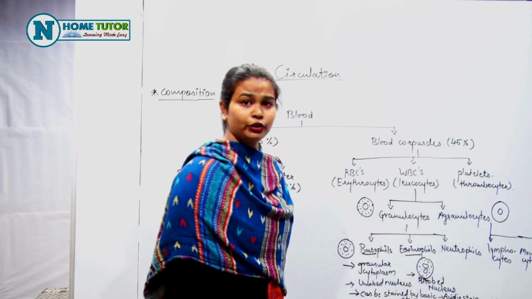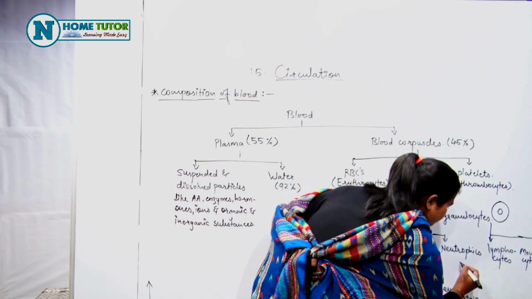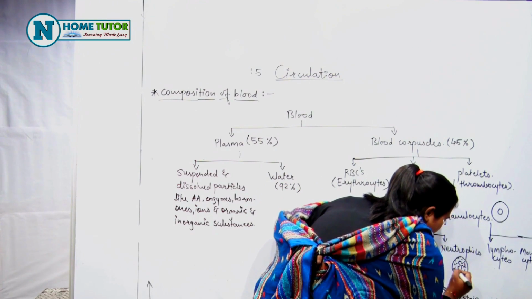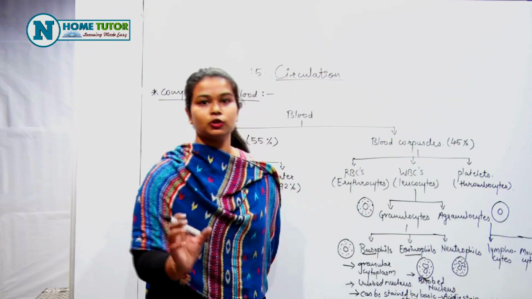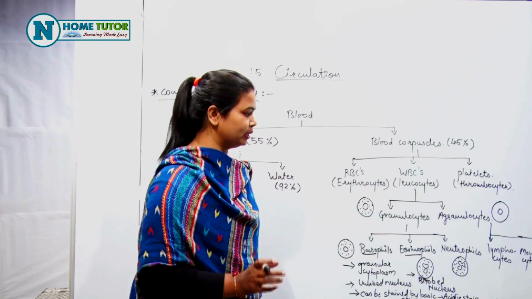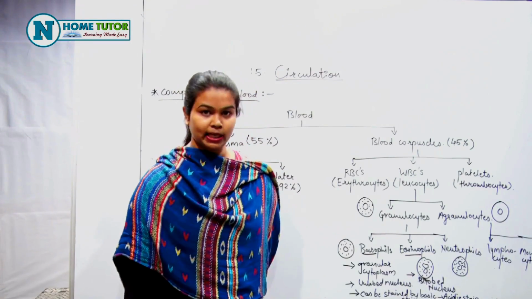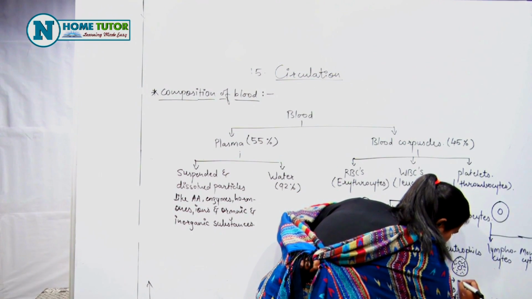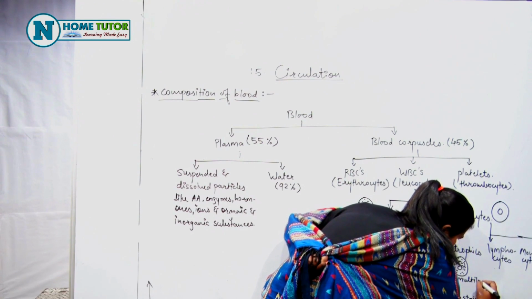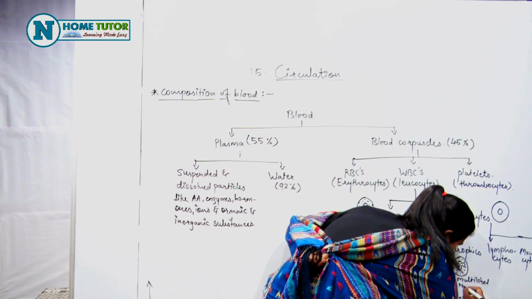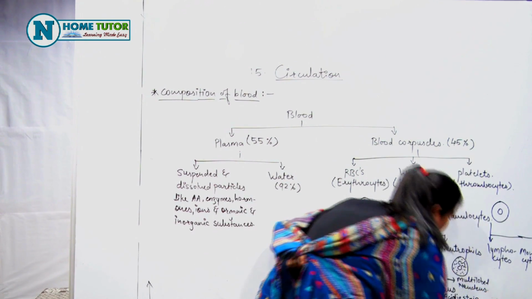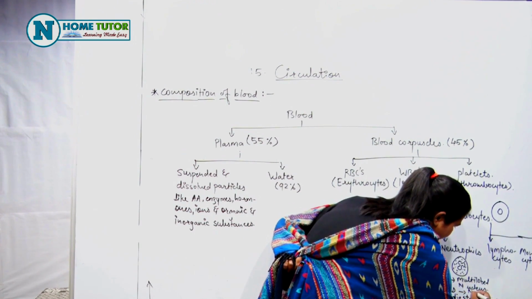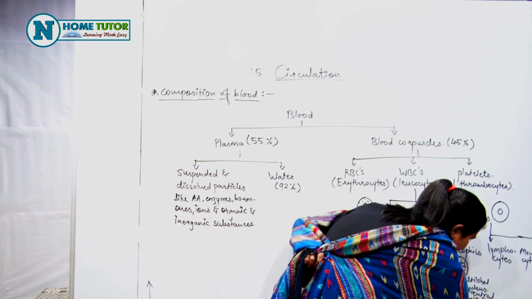Now, the nucleus of neutrophils is multilobed, that is, many lobes are present in the nucleus of neutrophils, and it is stained by any neutral stain.